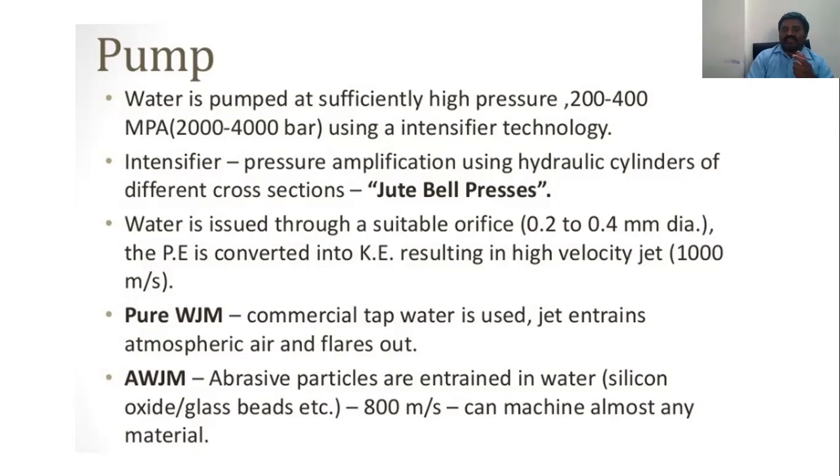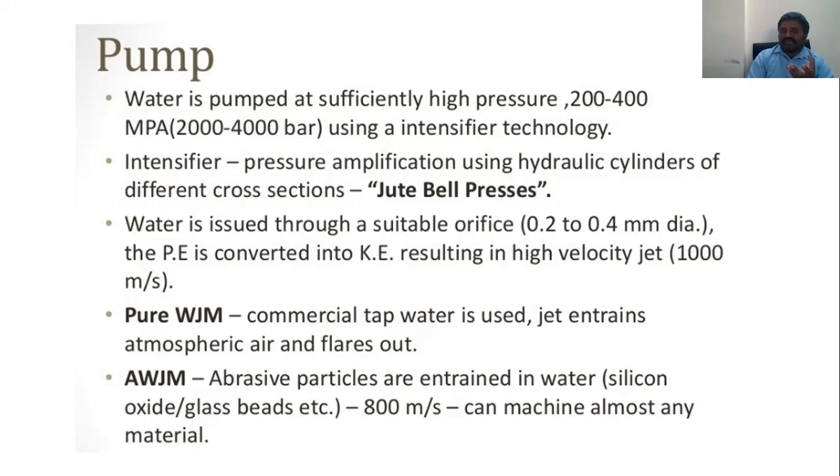So the intensifier pressure is amplified using a hydraulic cylinder with different cross sections of the piston. It will be a viva question. Sometimes they may ask you. So here, the water passes through a suitable orifice of 0.1 to 0.4 mm diameter. Here the pressure energy is converted to kinetic energy, giving a high velocity pure water jet.